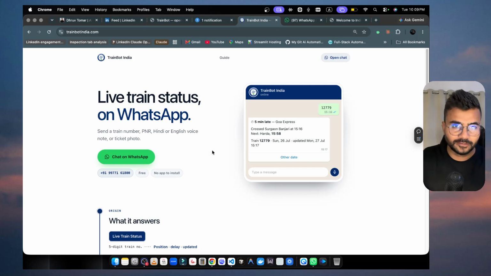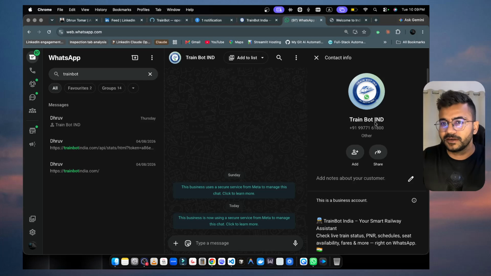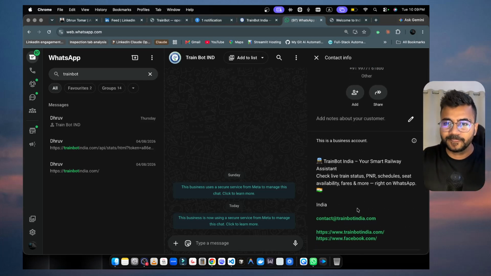So how can you get access? First of all, you can type this particular number, 9977161800, inside your WhatsApp. You can start chatting, or you can come to trainbotindia.com and click on chat on WhatsApp, and it is going to redirect you to your WhatsApp. So this is the number, you can see Trainbot India, 9977161800, and here are all the details.